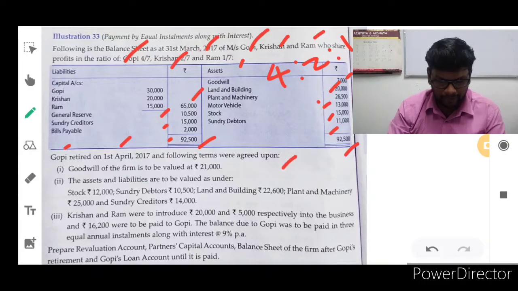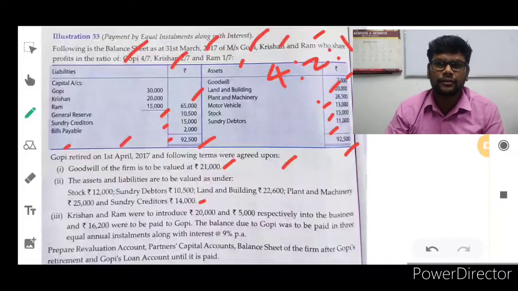Goodwill of the firm is to be valued at 21,000 rupees. Second, assets and liabilities are to be valued as under: stock 12,000 rupees, sundry debtors 10,500 rupees, land and building 22,600 rupees, plant and machinery 25,000 rupees, and sundry creditors 14,000 rupees.